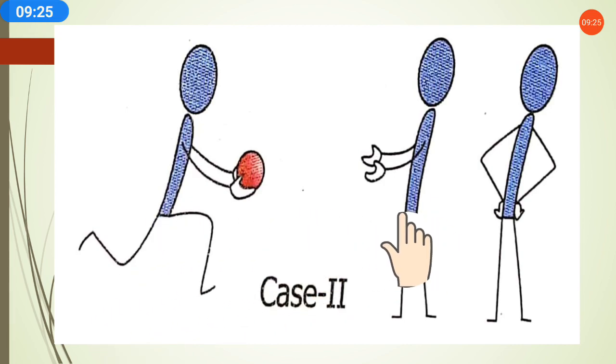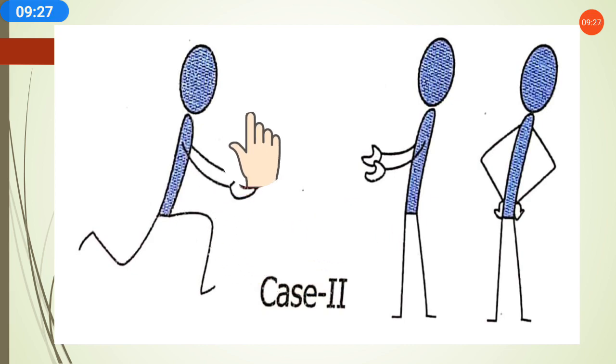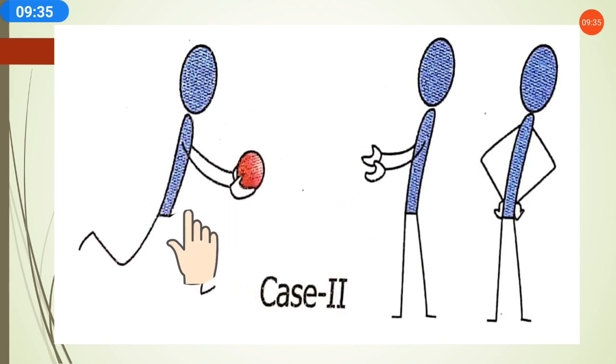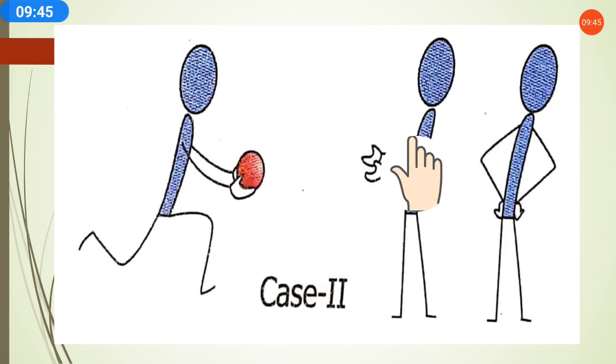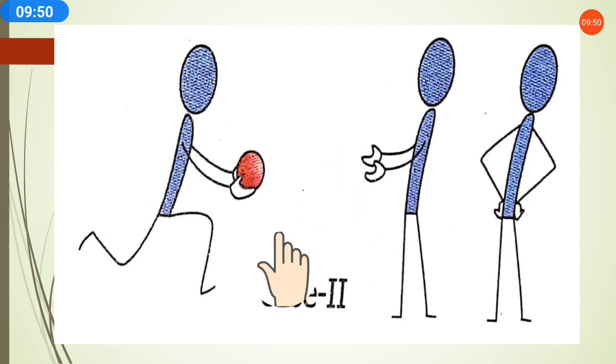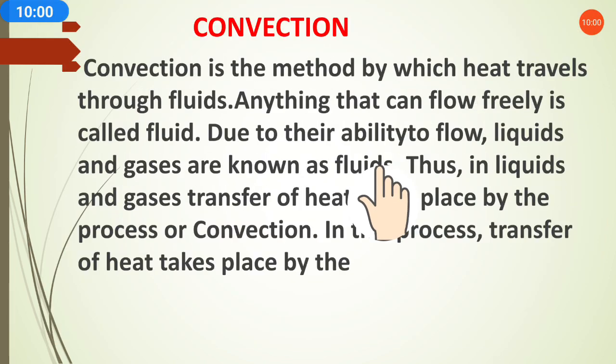If we talk about convection, here between the fielder and the bowler there is a distance, so there is a gap. It means in liquids and gases, between the molecules there is a gap. They are loosely packed, not closely, tightly bound. So in this case, the fielder is actually moving, actually going to the bowler to transfer the ball. This is what we talk about in the case of conduction. In the case of convection, the substance will have actual movement to pass the heat. I hope you have understood case 2.